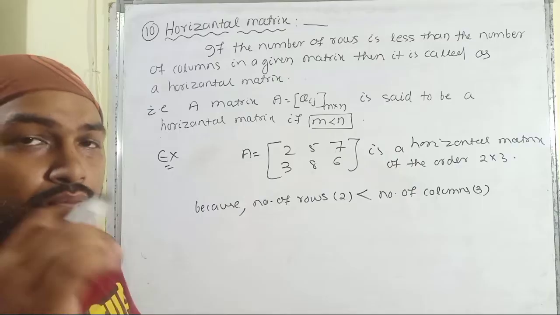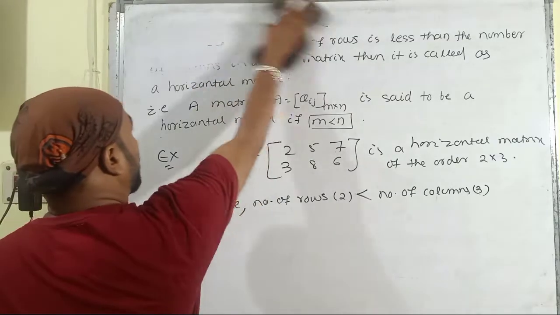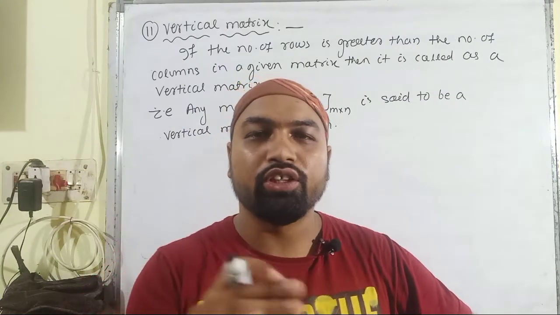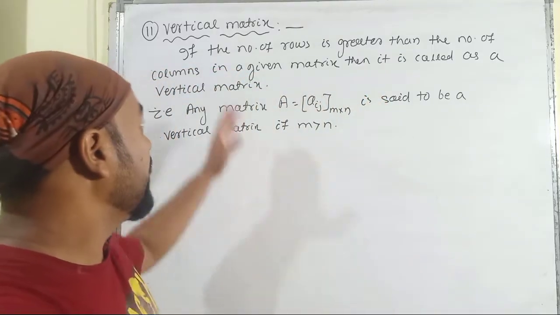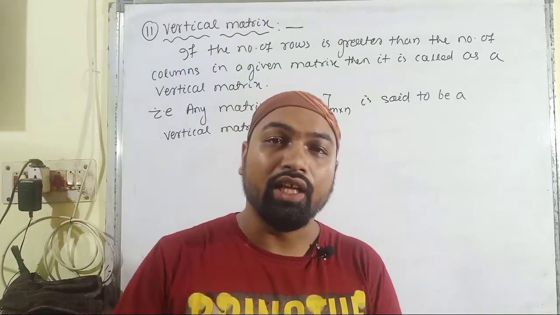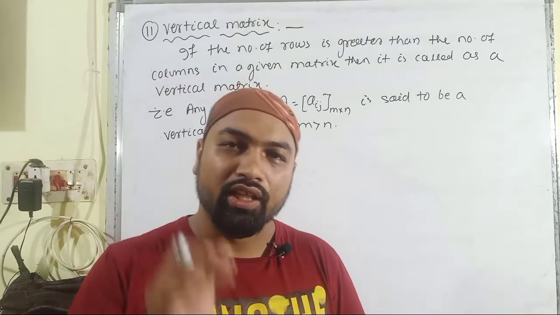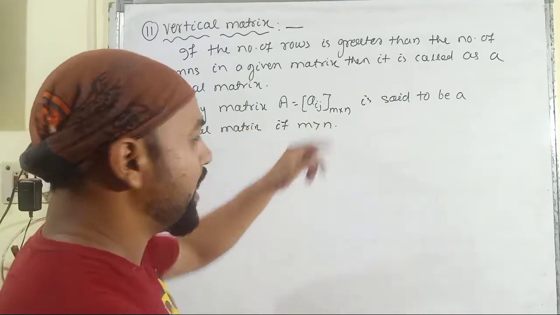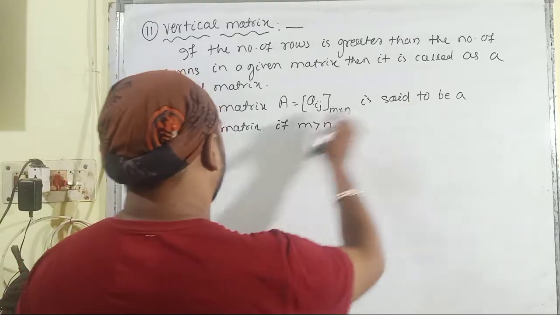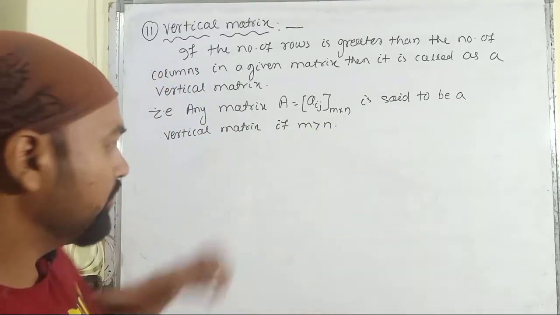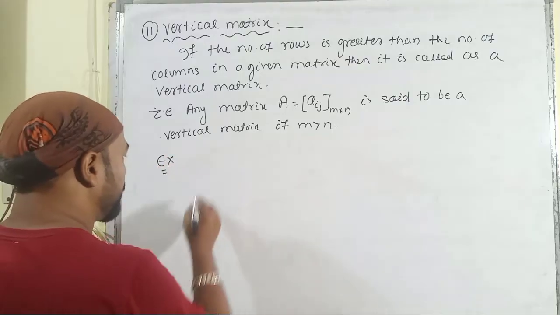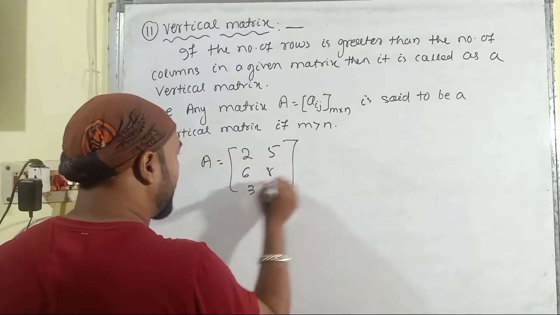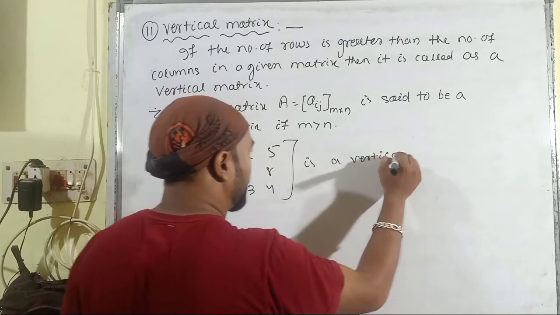Then let us discuss the vertical matrix, which is the last segment of the types of matrices. If the number of rows is greater than the number of columns in a given matrix, then that matrix is called a vertical matrix. In the mathematical form, any matrix A is equal to Aij of the order m cross n is said to be a vertical matrix if m is greater than n. Then let us discuss an example here. 2, 5, 6, 8, 3, 4 is a vertical matrix